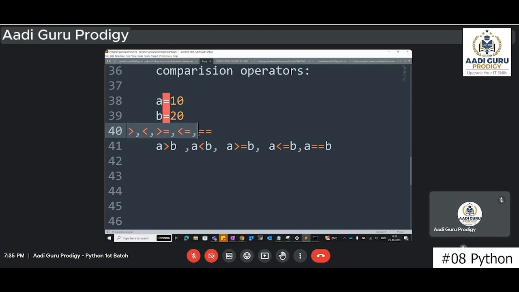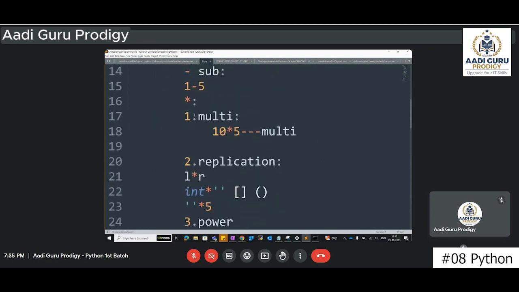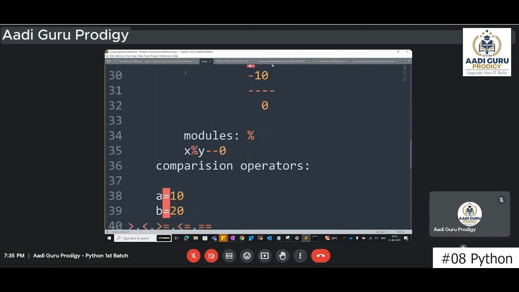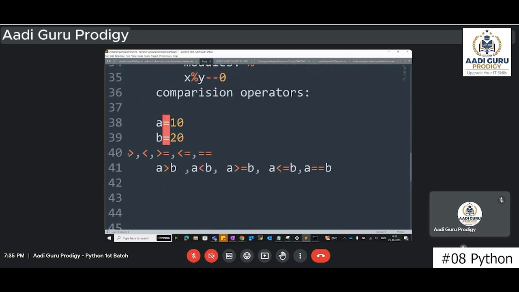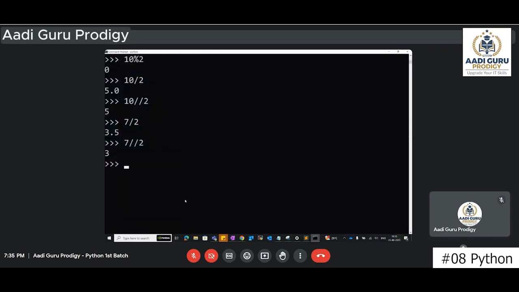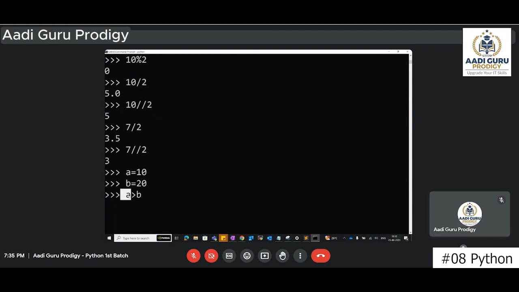These operators we will be using for comparing. Arithmetic operators are for mathematical addition and subtraction. In the same way, comparison operators will be used for comparing two different data. Now A is one data, B is another data. Now you are saying A greater than B. So let us focus here. A is 10, B is 20. Now you are saying A greater than B. What is A? A is 10. What is B? B is 20. So when you write A greater than B, what will happen?